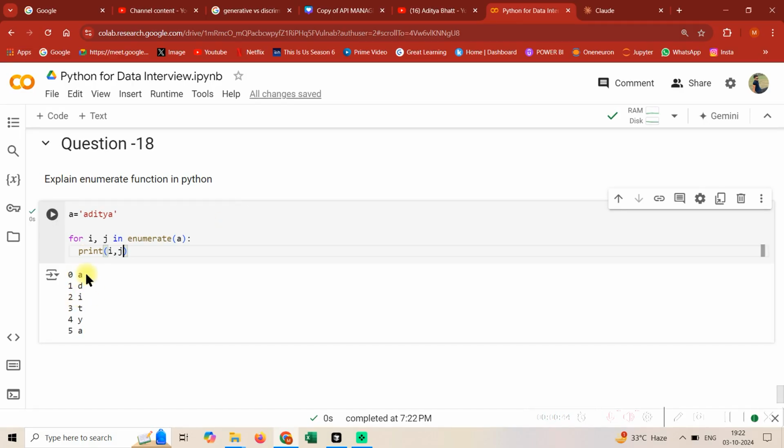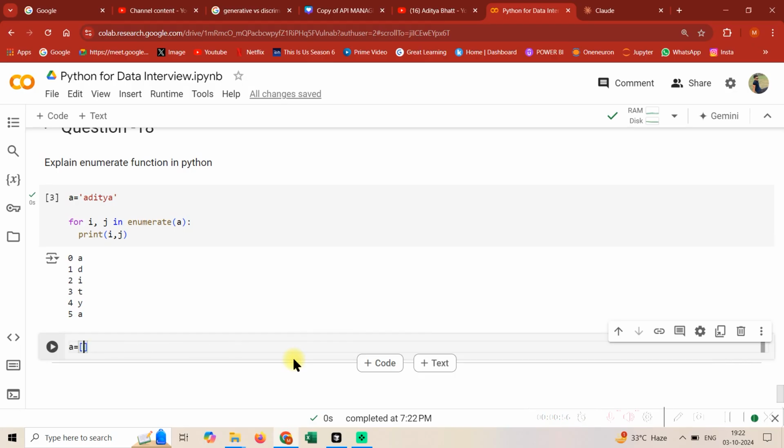See, it just got me the index as well as the character, at the granularity at which it would break. A string would break at a character level. Let me give you a better example, it would make much more sense over here. Let's say you have Aditya, you have Geo, and you have Ops.